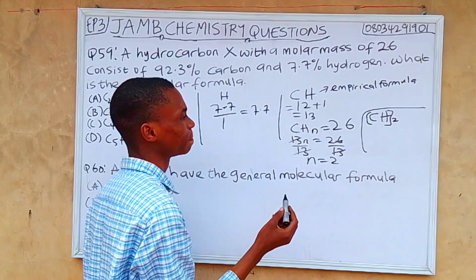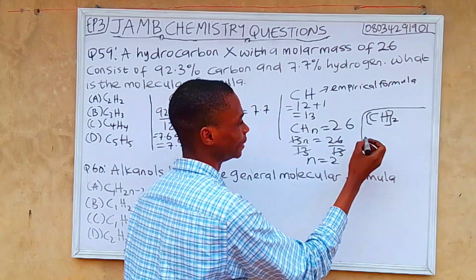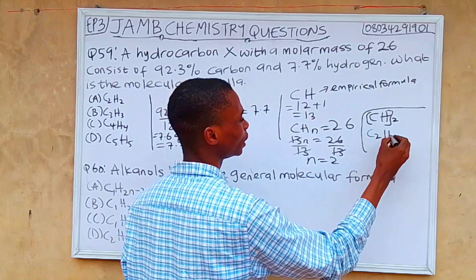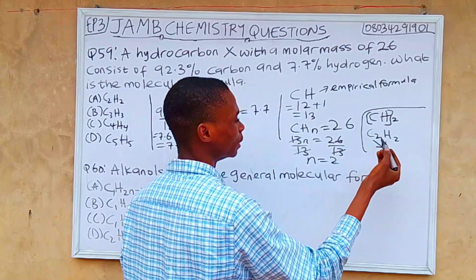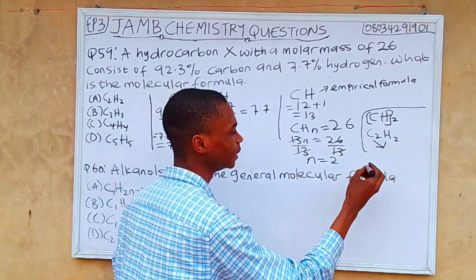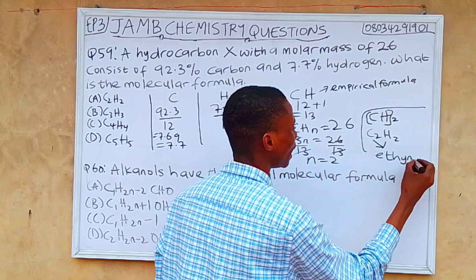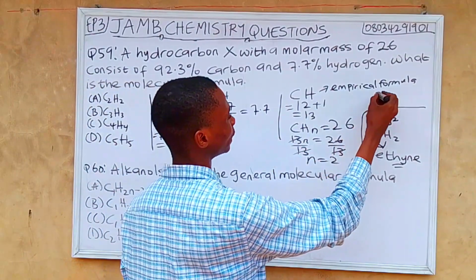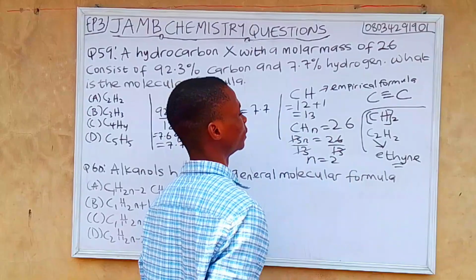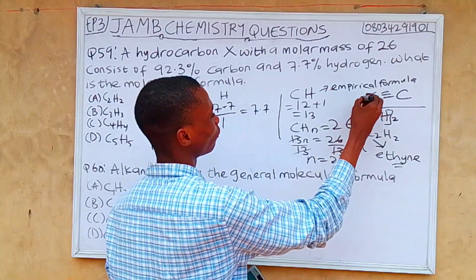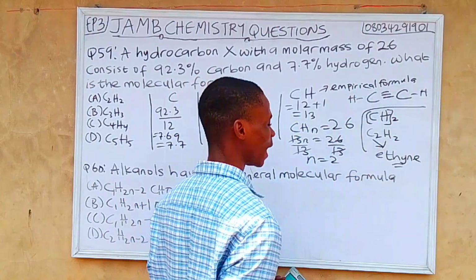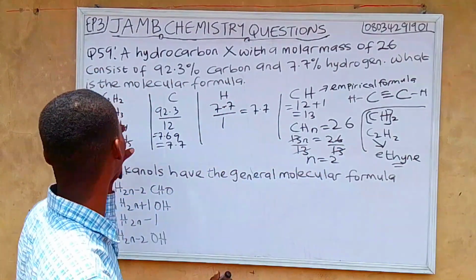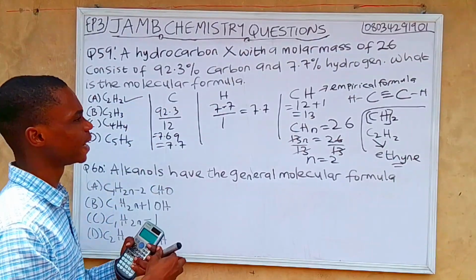(CH)2, with the 2 here. So 2 multiplied by C, we get C2. If you want to open the bracket, 2 multiplied by H, we get H2. And the name of this C2H2 is ethyne. Ethyne is written as C triple bond C, with one H here and one H here. I'm already diving into organic chemistry. I hope you understand that now. So if we come and check it here, C2H2 is the correct answer.